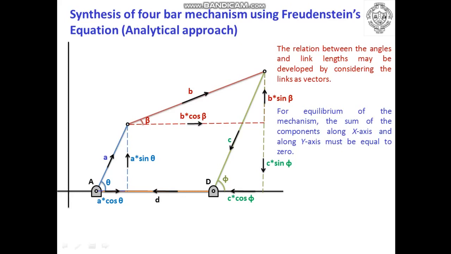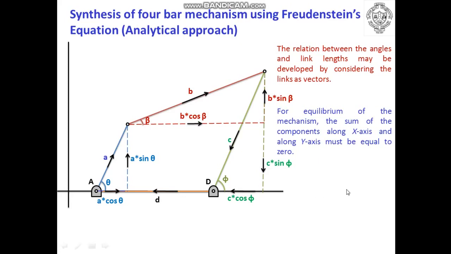On the other hand, for components considered along the y axis, the sign convention is that if the direction is shown upward, it will be considered a positive vector. So a sin theta and b sin beta will be considered positive, whereas c sin phi will be considered negative because it is shown in the downward direction.